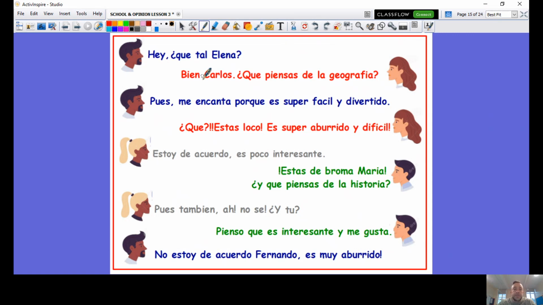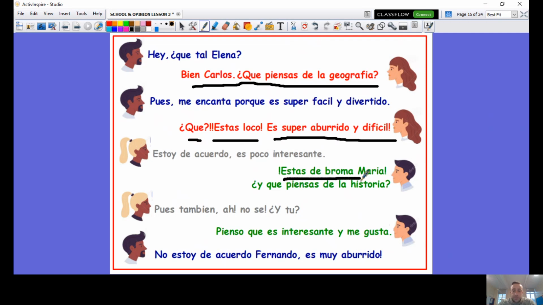Hey, ¿qué tal, Elena? Pues me encanta porque es súper fácil y divertido. Estoy de acuerdo, es poco interesante. Pues también, no sé, ¿y tú? No estoy de acuerdo, Fernando. Es muy aburrido. Well done, really good conversation.